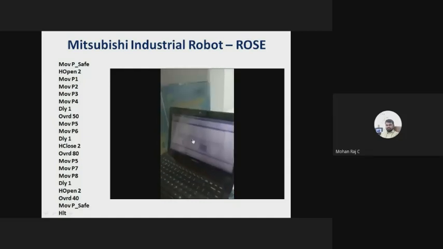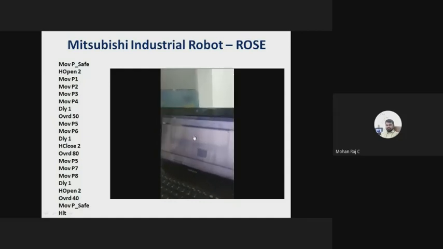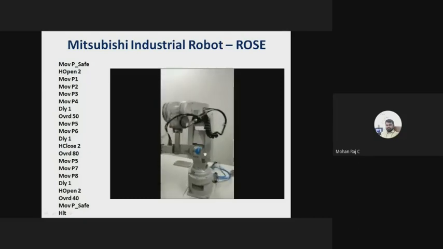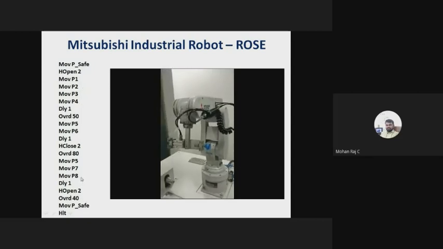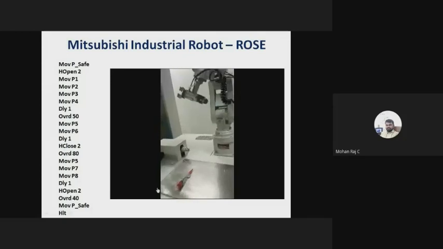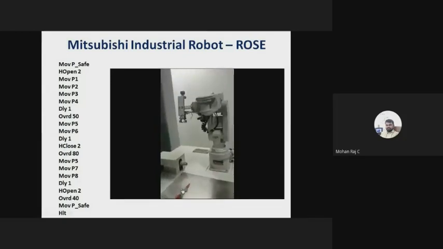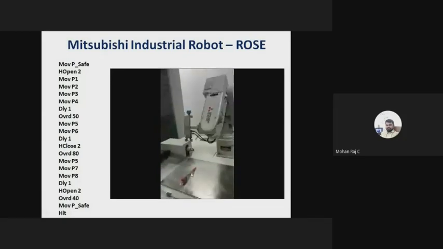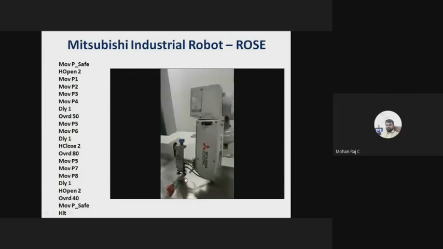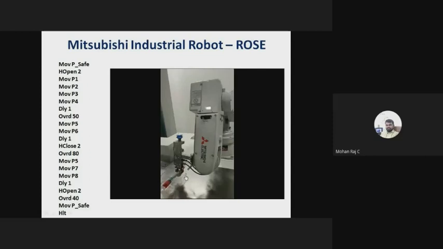So I have written the coding using RT Toolbox 3. Here I have already taught all the points, right? I have used approximately 8 points, and I have taught all of them. So this is my robotic position. Rose is there, right? The robotic arm will move there and go to that particular point, or it will identify the destination point.